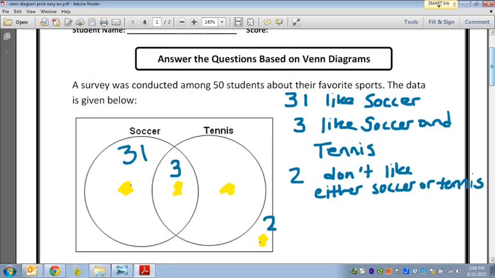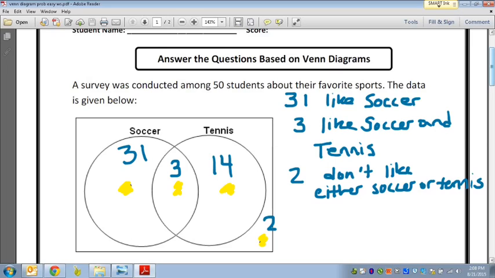Now, how do we figure out what that is? Well, look how many people we surveyed. There's 50 who were surveyed. So normal convention would say, don't I add all these together? 31 plus 3 is 34. 34 plus 2 is 36. And then 50 minus 36 is 14, right? So that's what we'd be thinking. 14 people like to play tennis, okay?